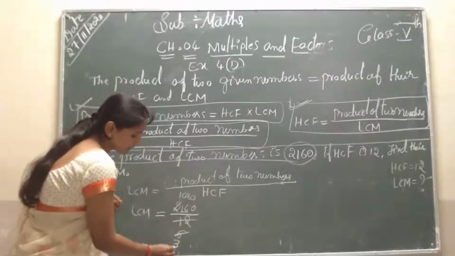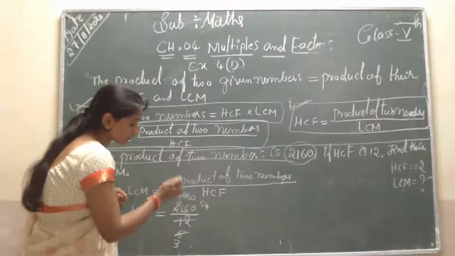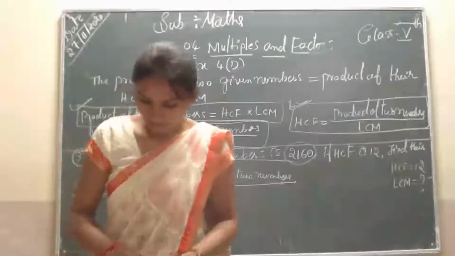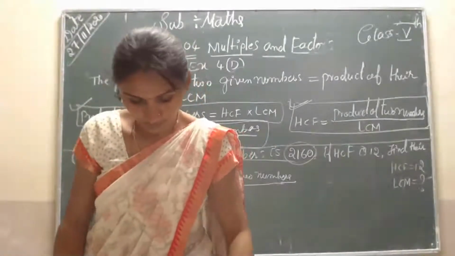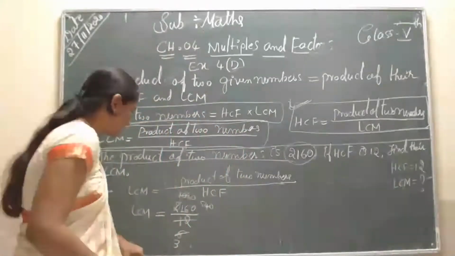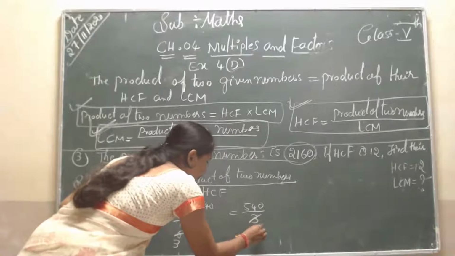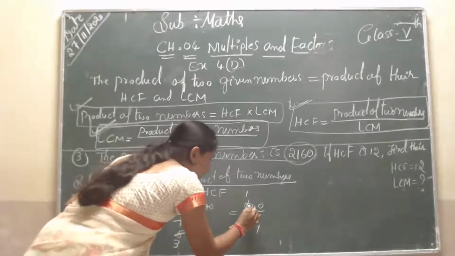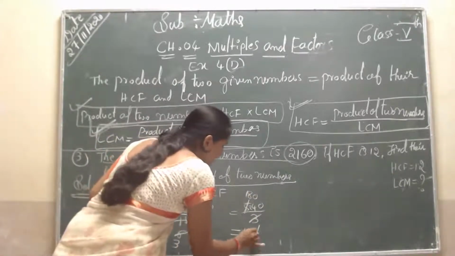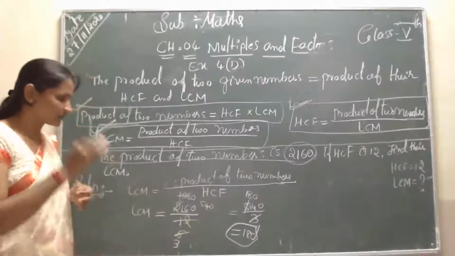Next, 2 threes are 6, 2 fives are 10, 2 fours are 8, 0 and a 2. Next, students, because you know the HCF is given as 12. The last one, 30. So 2 threes are 6, 2 twelves are 24, 0. Students, what is the LCM? The LCM is 180.